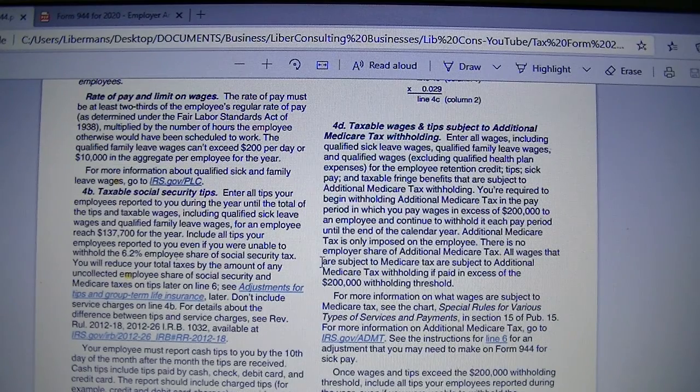Additional Medicare tax is only imposed on the employee. There is no employer share of additional Medicare tax. All wages that are subject to Medicare tax are subject to additional Medicare tax withholding if paid in excess of the $200,000 withholding threshold.